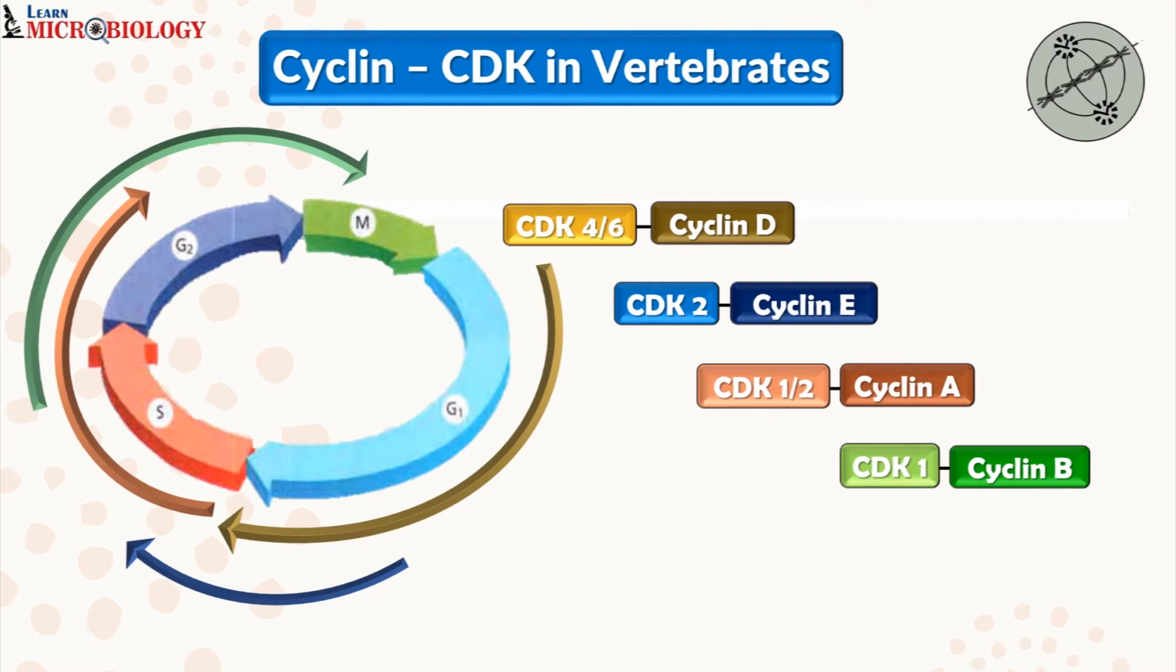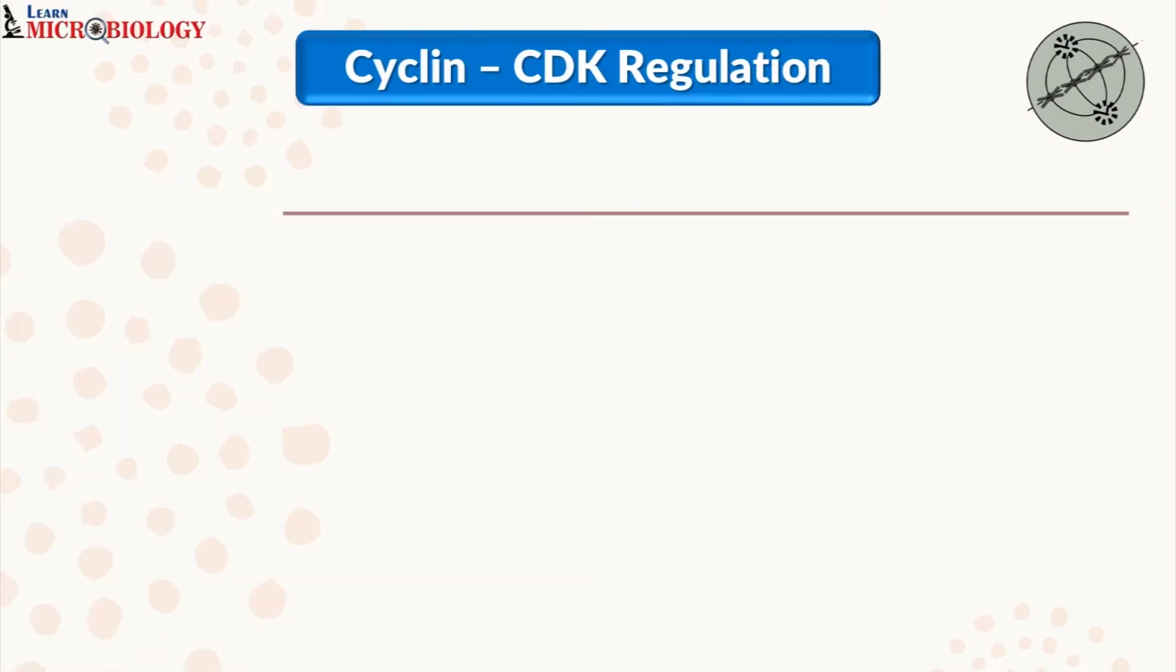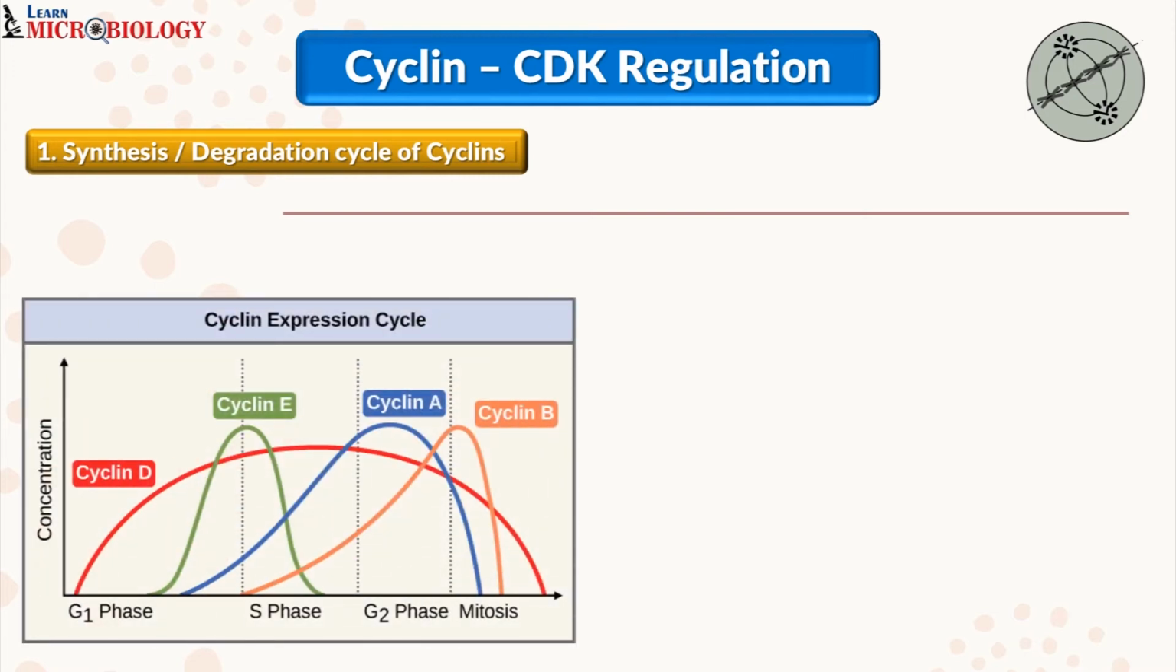Having understood the types of cyclins, now let us move towards understanding how these cyclin and CDK molecules are regulated. Cyclin CDK regulation. The first step of regulation is by the synthesis and degradation cycle of cyclins. This is going to be at the level of cyclin. Let us have a look at this particular graph. On the y-axis, we have the concentration of the particular cyclin. On the x-axis, we have our G1 phase, S phase, G2 phase and M phase, that is mitosis.